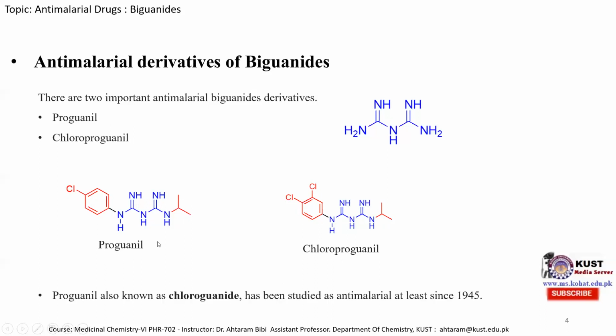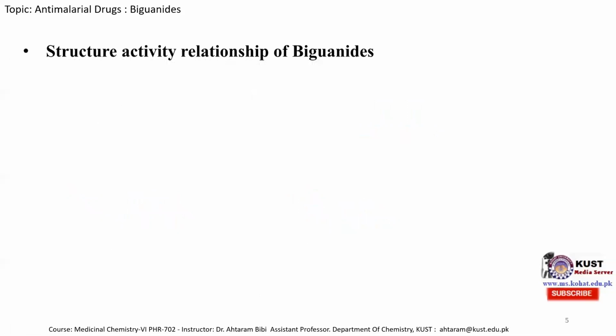Proguanil, also known as chloroguanide, has been studied as an anti-malarial at least since 1945. Both proguanil and chlorproguanil are good anti-malarial derivatives. Now we will discuss the structure-activity relationship of biguanides.